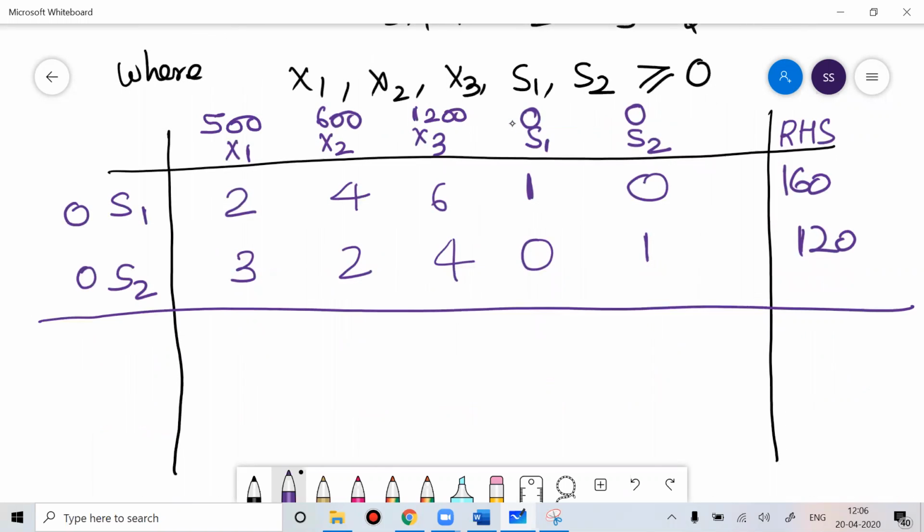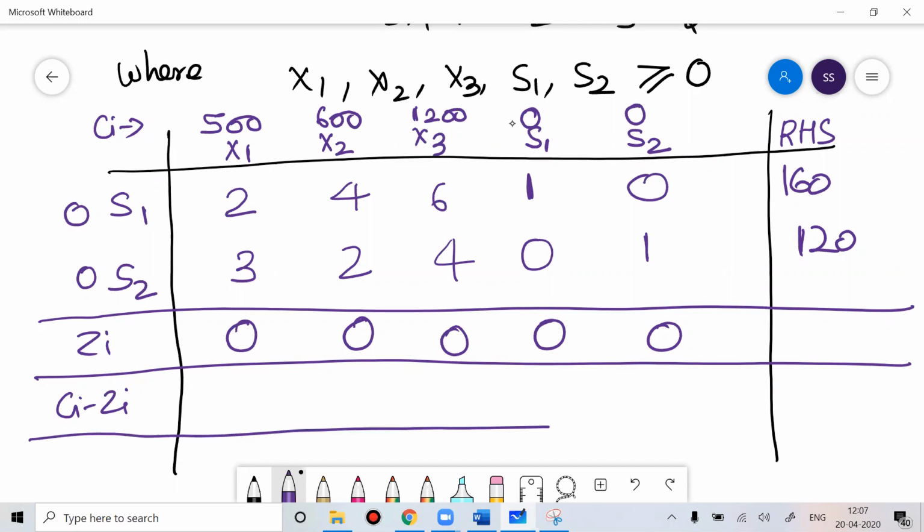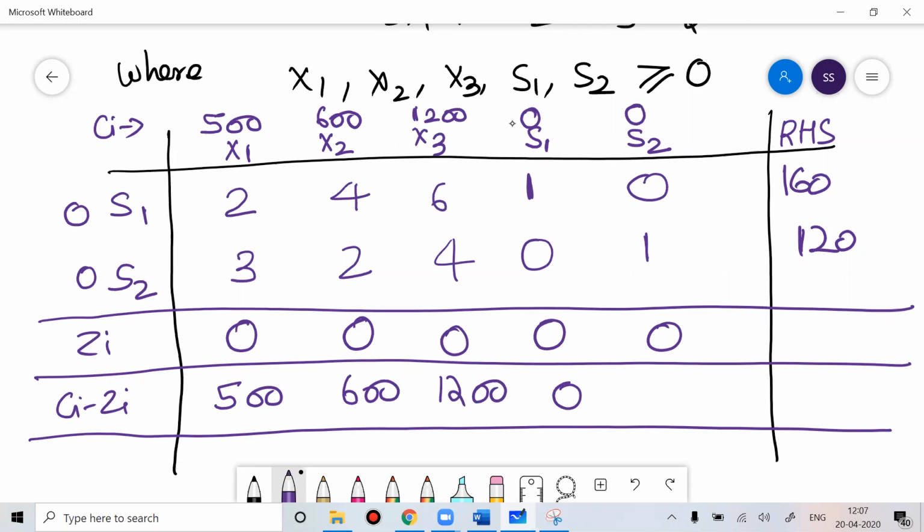So whatever we call this as Ci, then we'll find the Zi. Zi is nothing but 0 into 2 plus 0 into 3, that is 0. 0 into 4 plus 0 into 2, that is 0. 0 into 6 plus 0 into 4, 0. Then this is 0, this is 0. Because S1 and S2 are 0, so everything will get 0 only. Then find Ci minus Zi. Ci minus Zi is 500, 600, 1200, then 0, then 0.